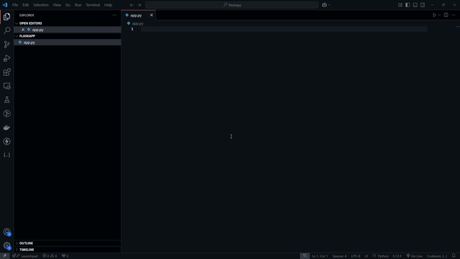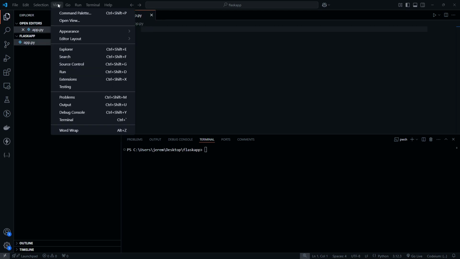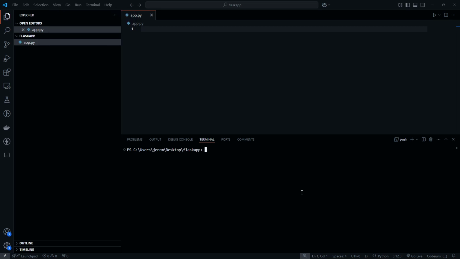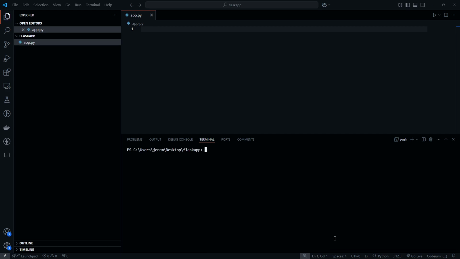And even before we do that, let's make sure we have Flask and everything we need installed. So I've got my terminal open, and you can do terminal, new terminal, or you can do view terminal, or you can do Control plus tilde, which is how I tend to open it. And we can just do pip install Flask, and we also want Flask underscore SQLAlchemy. And you'll notice that we already have it installed, which is perfect.